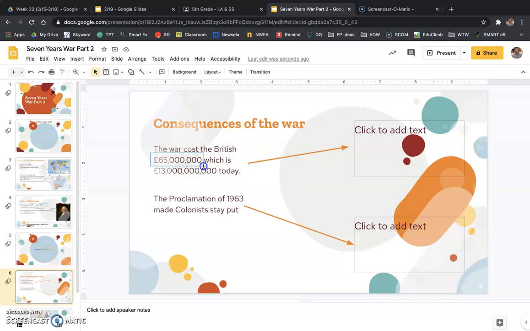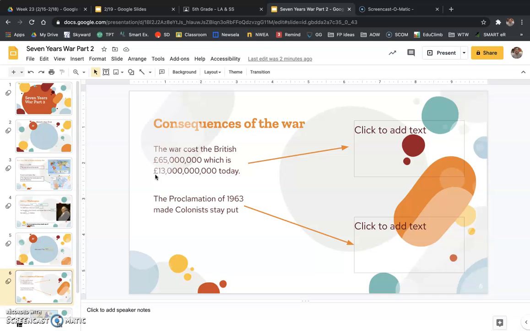That's a lot. And back in 1760, when this was going on, that was a lot. But if you were to calculate that amount of money to how much it would be today, it would be 13 billion. Or, excuse me, not dollars, 13 billion pounds. Just an insane amount of money.